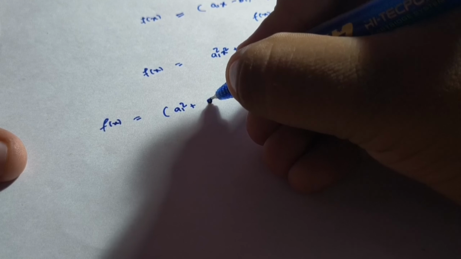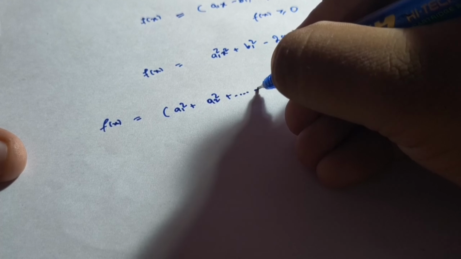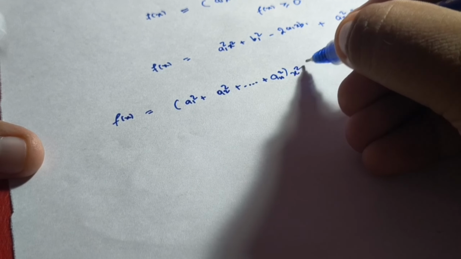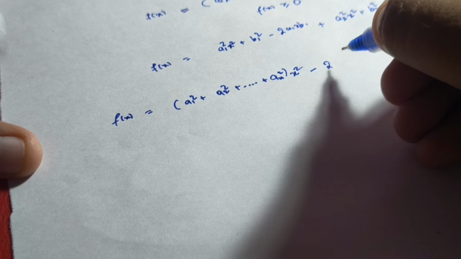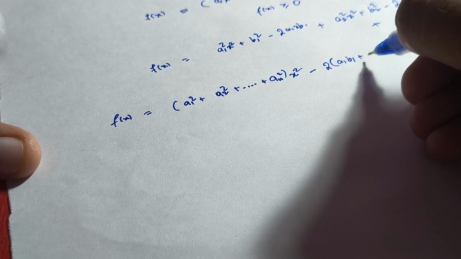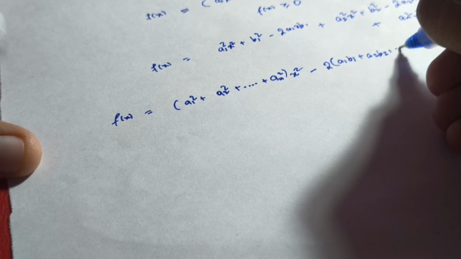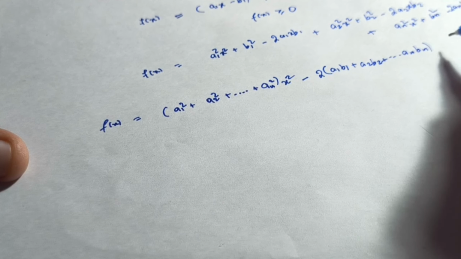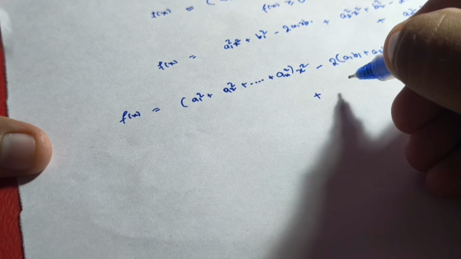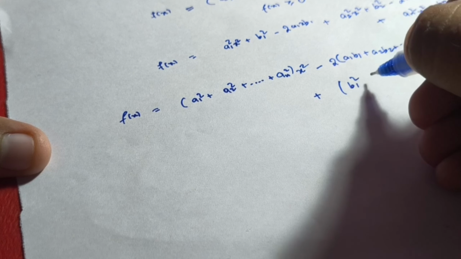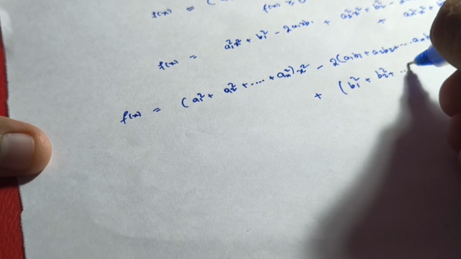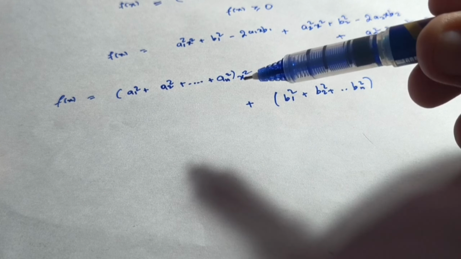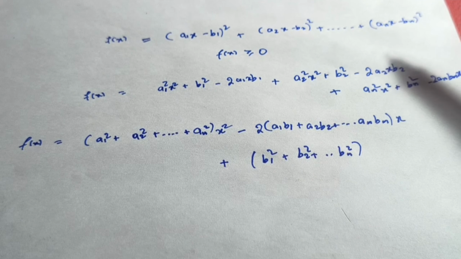Basically this is the coefficient of x square, and then we will get minus 2 times a1 b1 plus a2 b2 and so on till an bn, and this is the coefficient of x. Then we have the constant part as b1 square plus b2 square till bn square, right? So this is our function after expanding all those brackets.